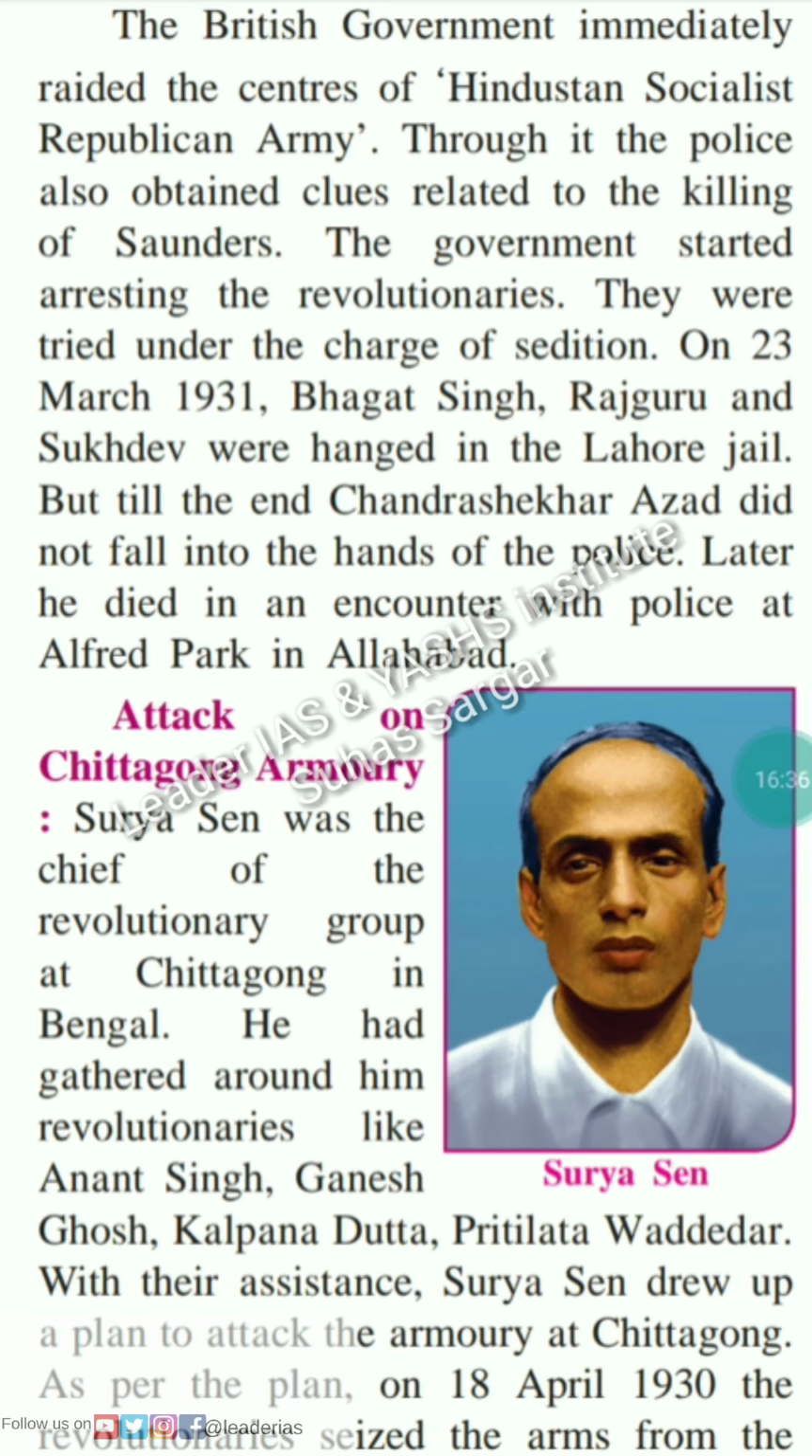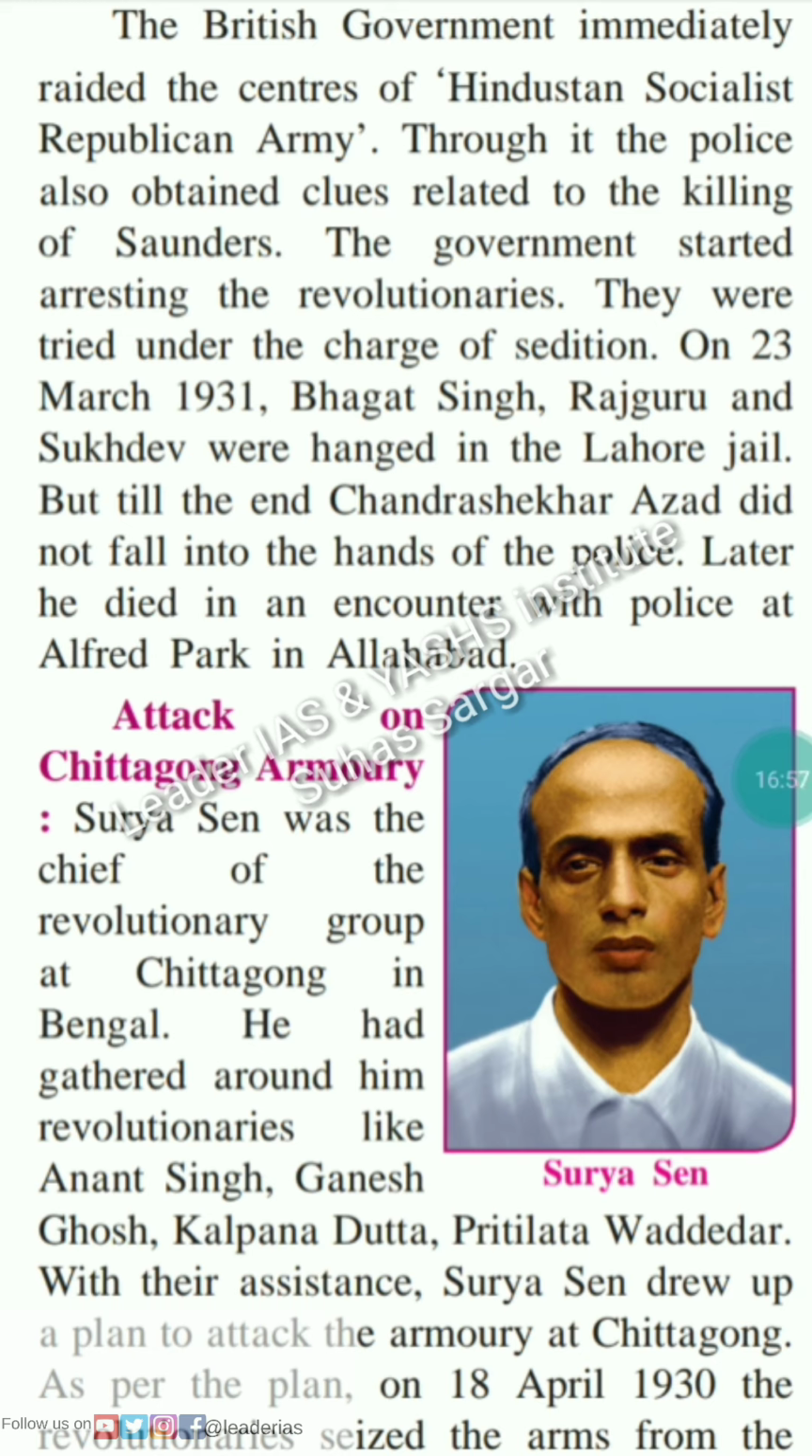On 23rd March 1931, Bhagat Singh, Rajguru and Sukhdev were hanged in Lahore jail. But till the end, Chandrasekhar Azad did not fall into the hands of the police. Later he died in an encounter with the police at Alfred Park in Allahabad.